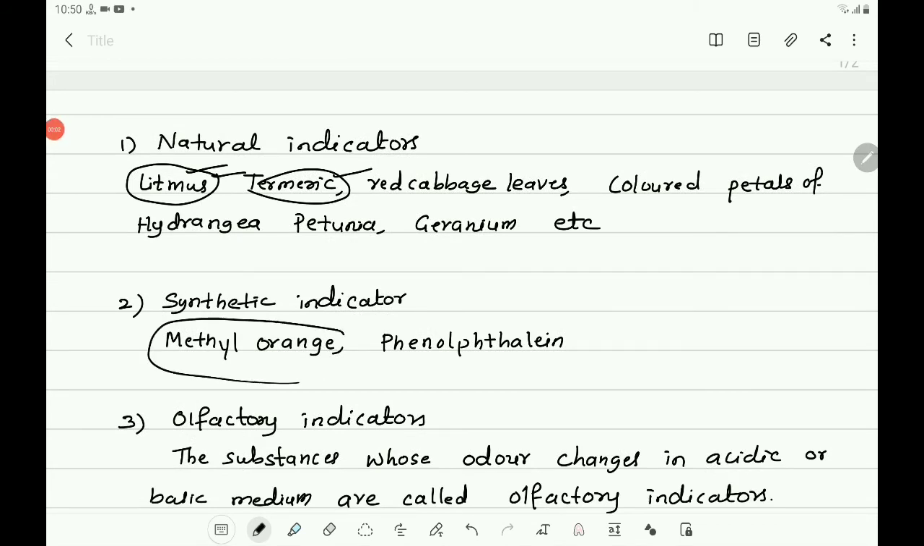Then methyl orange, it is a synthetic indicator. It gives pink color with acid solution and yellow color with base solution. Then phenolphthalein. Phenolphthalein is colorless in acid solution while it turns pink in base solution. Here in acid it is colorless, and in base it is pink.